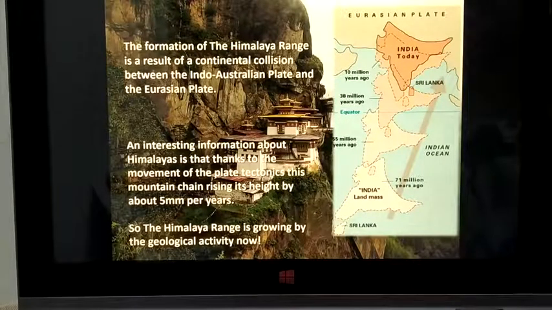Can you tell what the geological activities are? Yes, you are right. It happens due to earthquakes, due to underground movement, the movement inside our earth between the various continental plates.